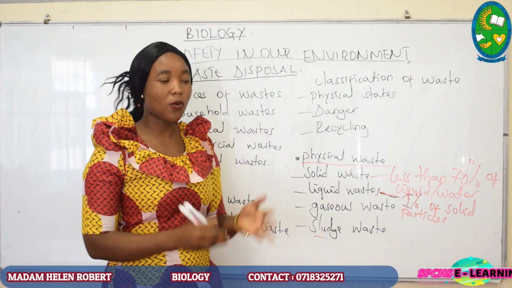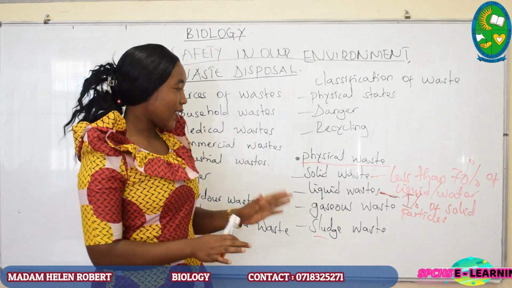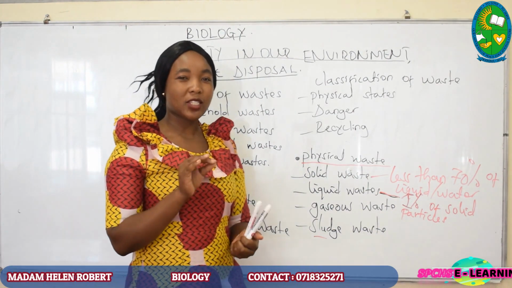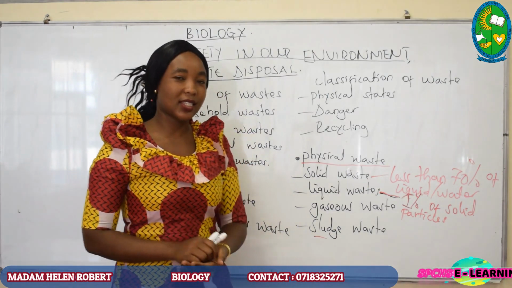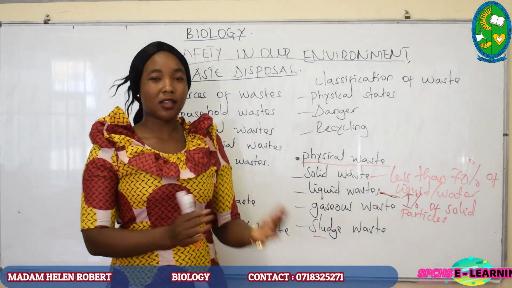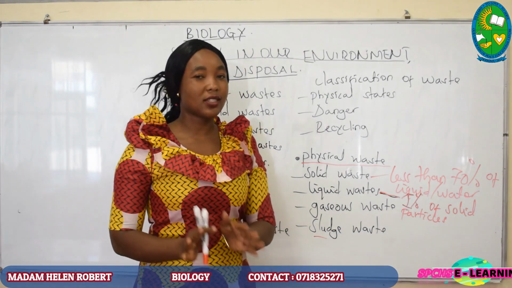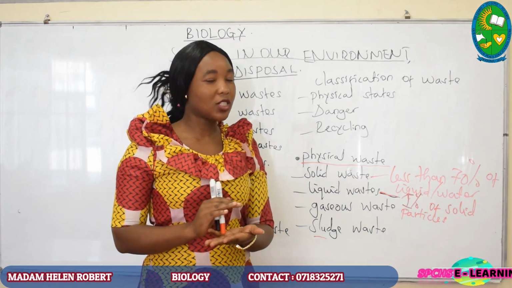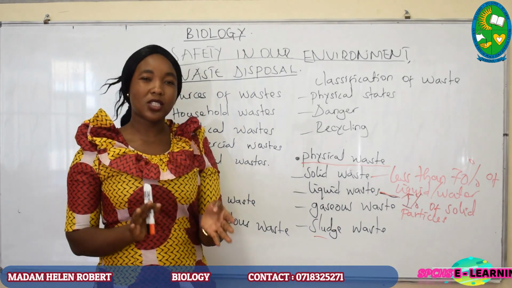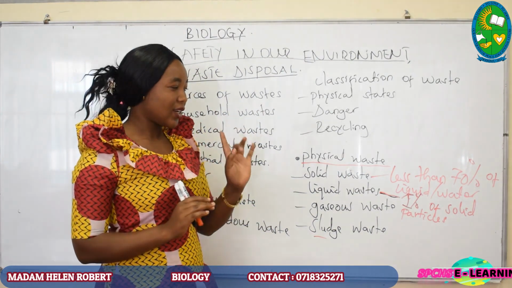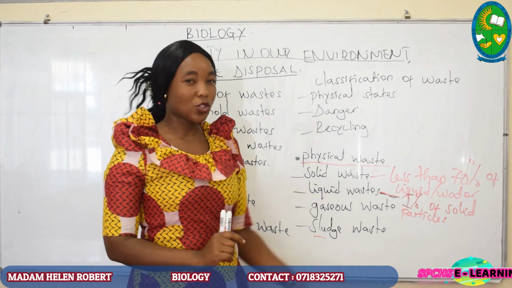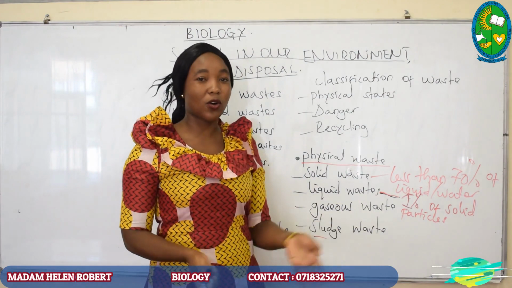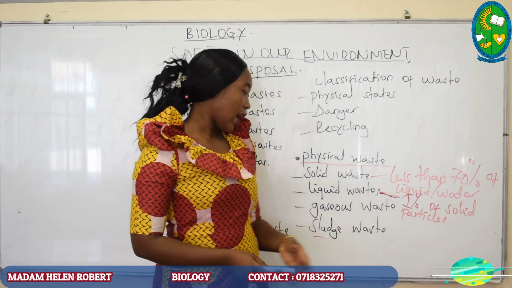Industrial water or water from industries is in a liquid state, but you may find some small particles of solids inside it. We can't call it a solid waste, but we call it a liquid waste because it contains only a small amount of solid particles, at least 1% of solid materials in the water.